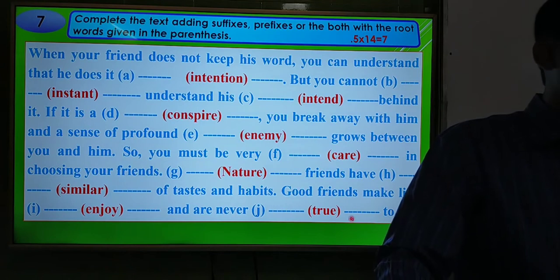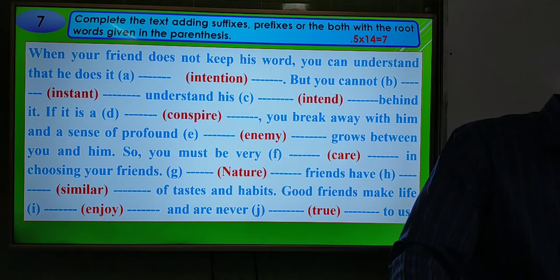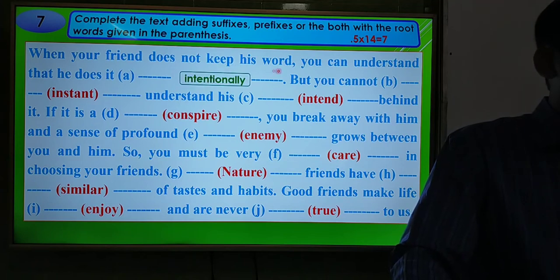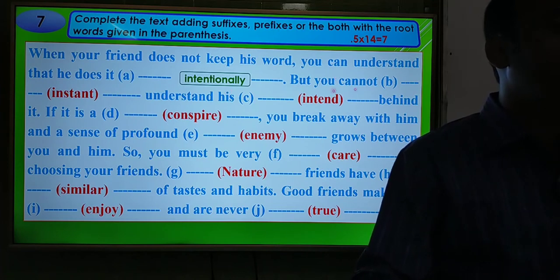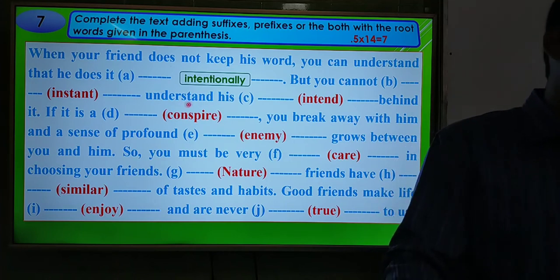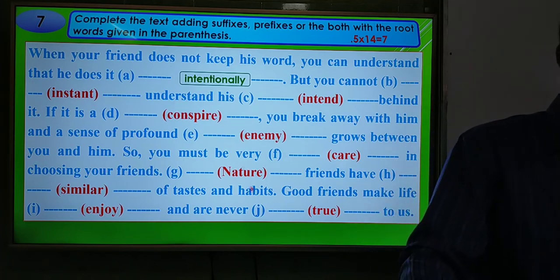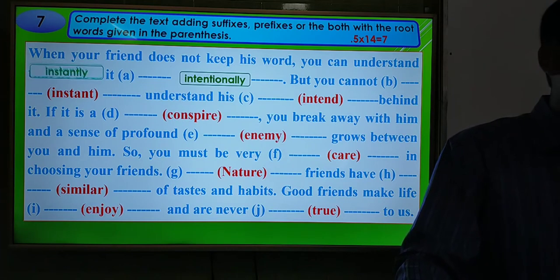Okay, dear students, I am going to give you the answer, and at the same time I am going to discuss. When your friend does not keep his word, you can understand that he does it intentionally. It will be an adverb because it modifies the verb. That's why we have to use an adverb here. But you cannot instant understand his. You just look at the verb understand, and again this word modifies the verb, so it will be an adverb. So the answer will be instantly understand his intent.